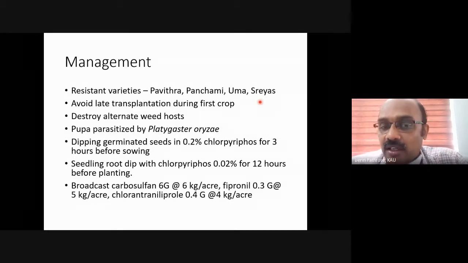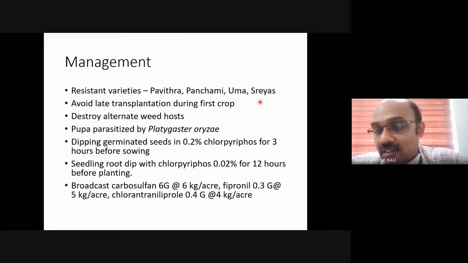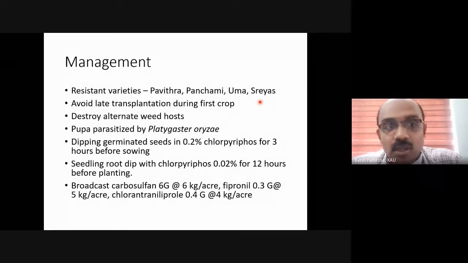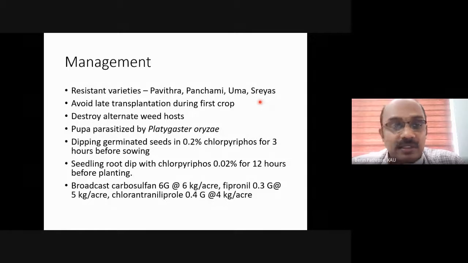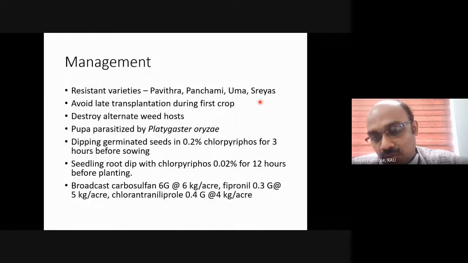We have very good varieties such as Uma, which is extremely high yielding and has resistance to gall midge. Uma is cultivated in almost 75 to 80% of the rice fields of Kerala. Then we have Pavithra, Panchami, Shreyas, etc., which are also resistant to gall midge.